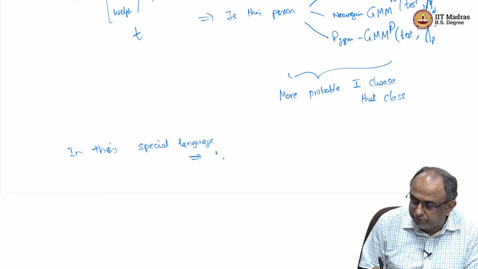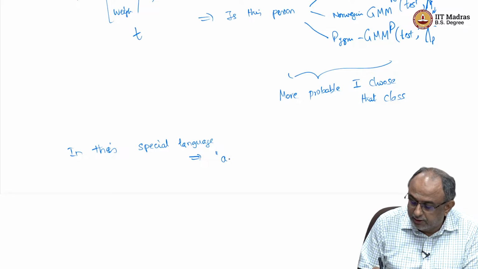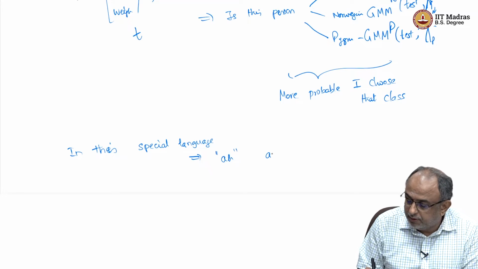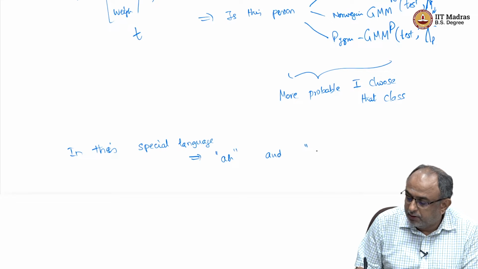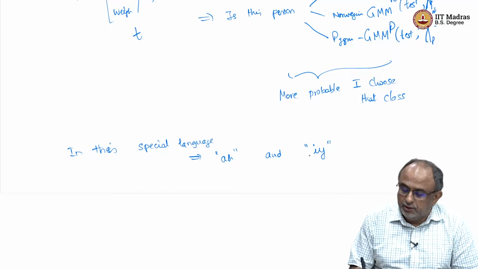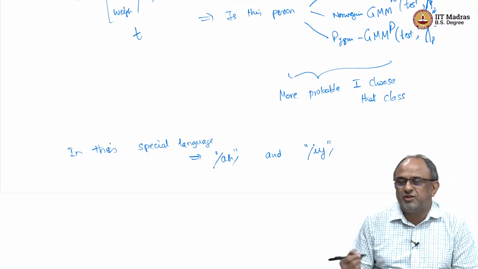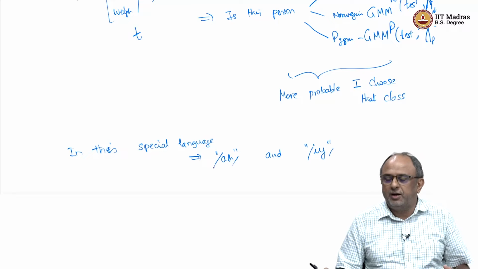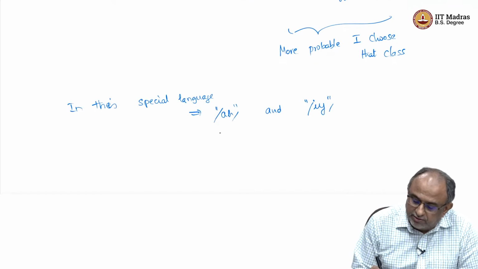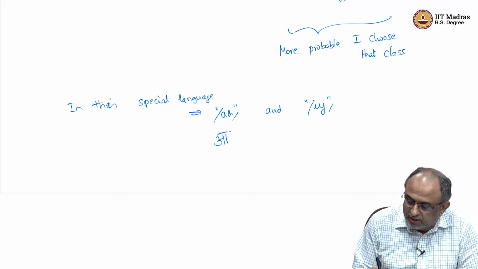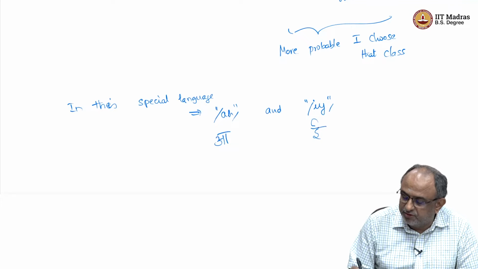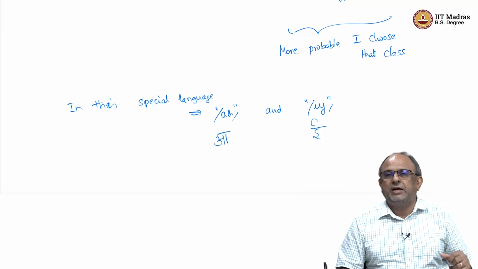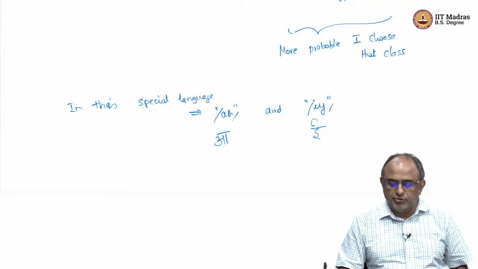I have only two sounds. Okay, A and E. Okay, this is some notation we use for A and E. Okay, so let us say the Hindi version of this is A and the Hindi version of this is E. Okay, A, E, that is all. Okay, two sounds that I produce.